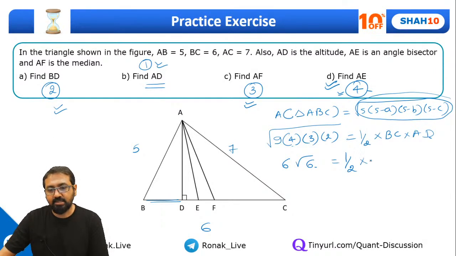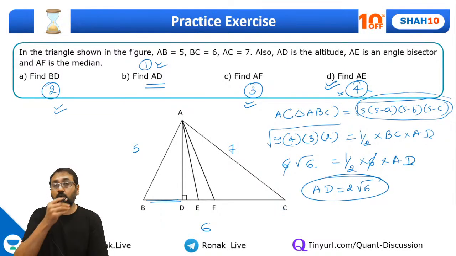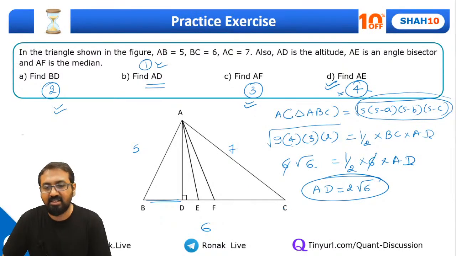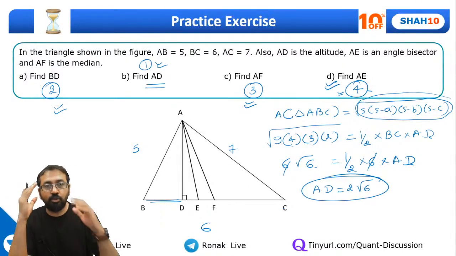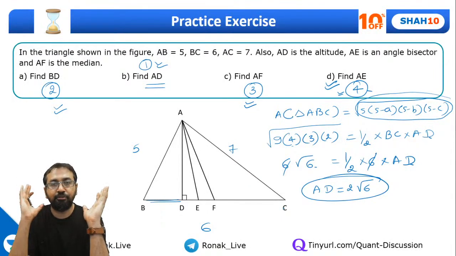BC is given as 6 into AD. So this is how you will get AD as 2 root 6. AD will come out to be 2 root 6. See, we have done it in less than 2 minutes. Isn't that so? It's just that you should be able to think about what you had to do. Correct, everyone?